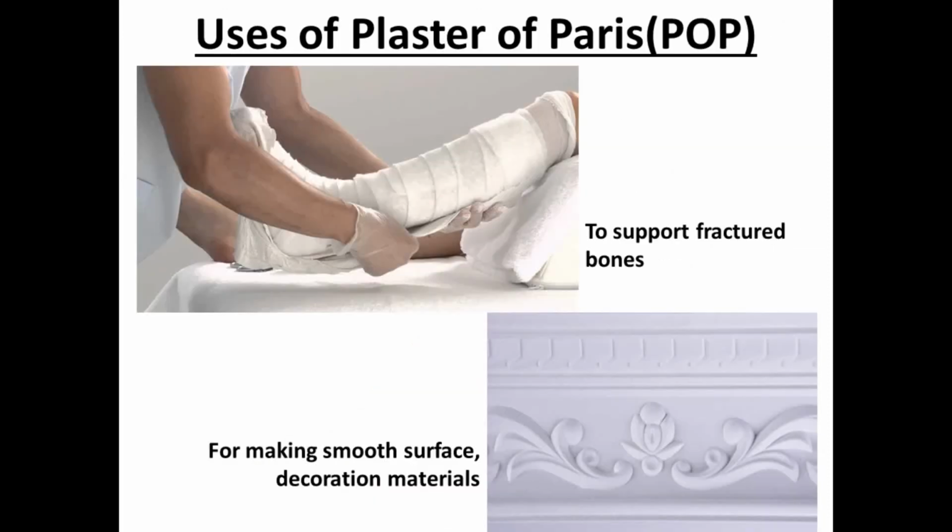Next is the uses of plaster of Paris or POP. It is used in our medical sciences to support the fractured bones. It is also used for making smooth surfaces like on the roofs of the rooms, as well as for making decoration materials like vases, etc.